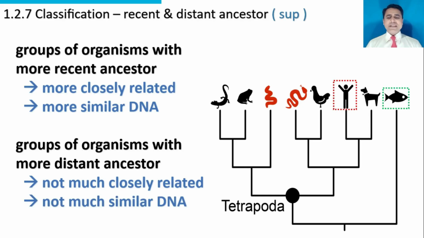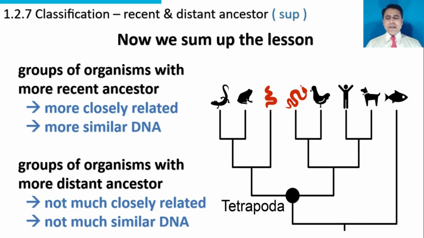Examples are you can see a man and a fish. We try to trace their ancestors. Here is the ancestor of fish, and here is the ancestor of man. Fish and man have distant ancestors. That's why they are not much similar to each other. They are quite different from each other. They are not closely related because their ancestors are distant. Now we sum up the lessons.